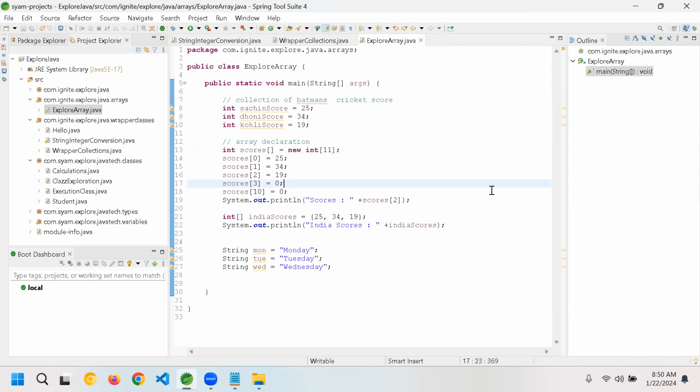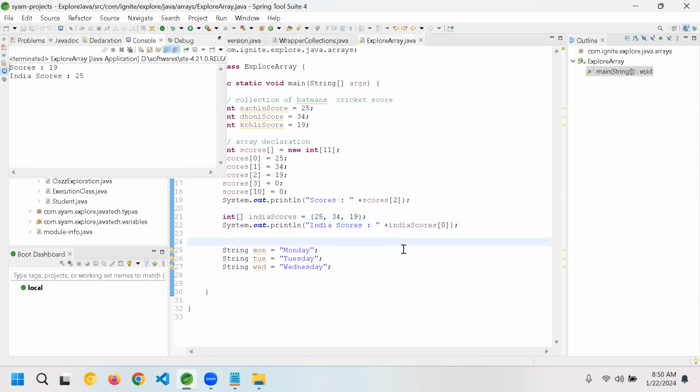And when you're printing the array, it will print as an object reference, because it is holding multiple values. It doesn't know which value you are asking. That's where you have to ask for a specific value by passing the index. And the second way, this is a dynamic array where you are creating an array directly with the values. If you want to print them the same way, let's say I go for 0, it will give me the 25 value. Alt Shift X, J. See here, now the value 25 has come.